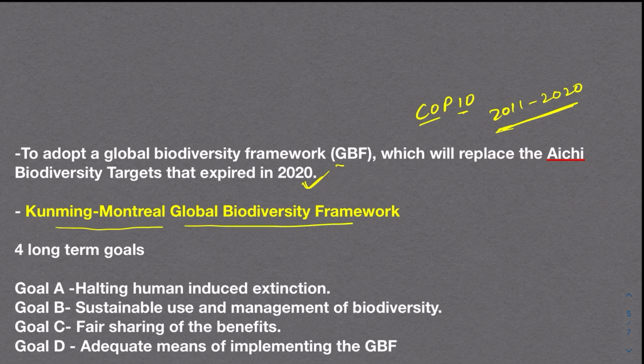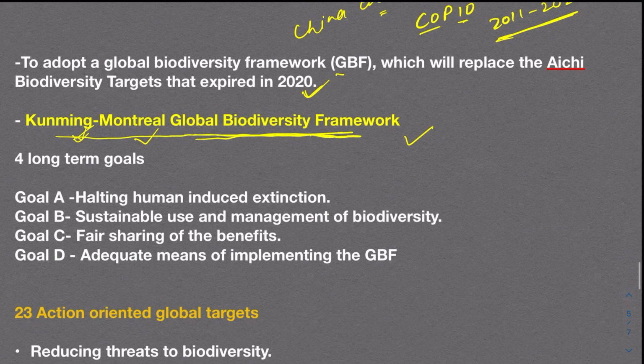So Kunming-Montreal Global Biodiversity Framework has been adopted. Kunming because the first part of the meeting was held in China, Kunming, and the second part in Montreal. China is the chair of CBD currently, and this was hosted in Canada, Montreal. So the name of the GBF is Kunming-Montreal Global Biodiversity Framework.